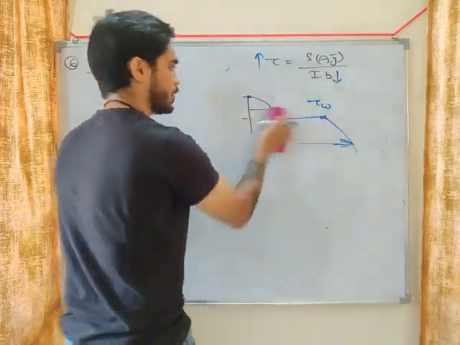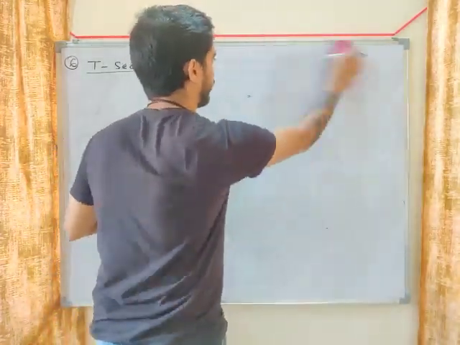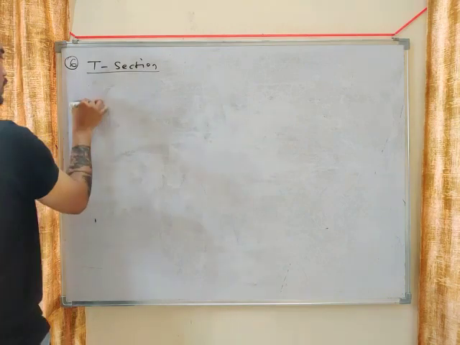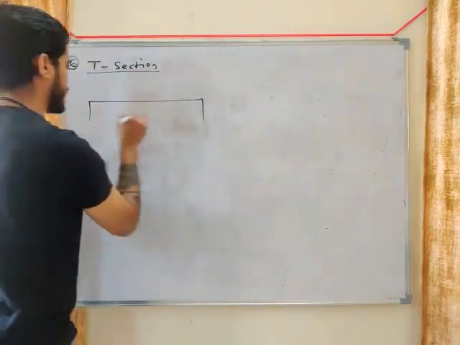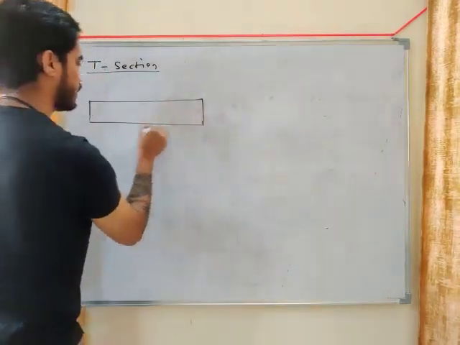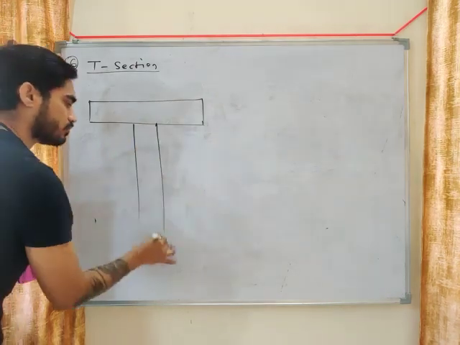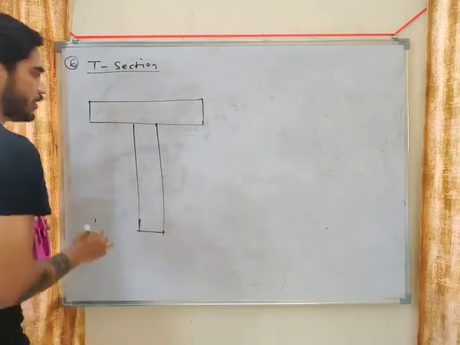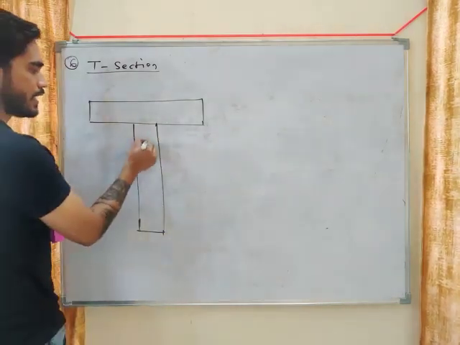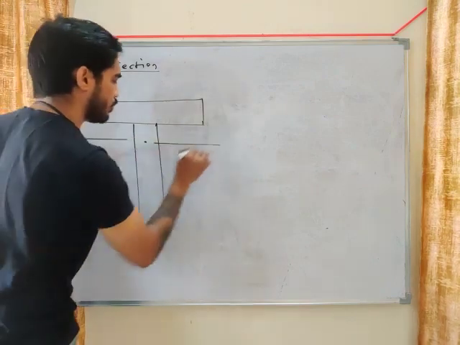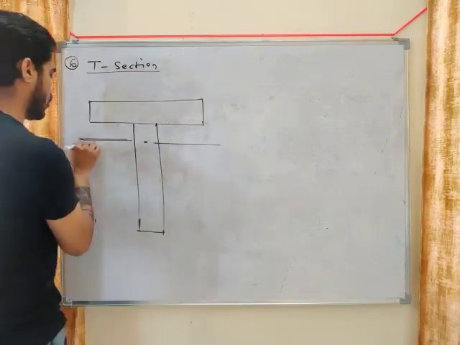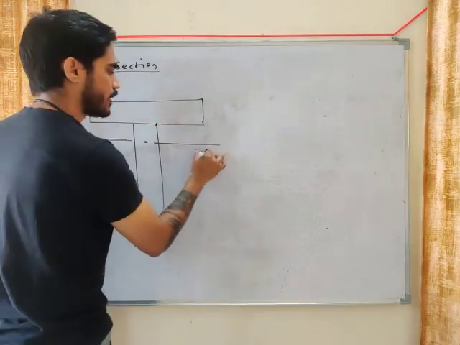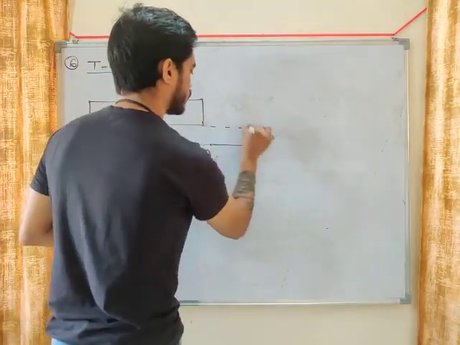So this is T section. The neutral axis will not be at the center. This is the centroid. The neutral axis will be closer to the flange.